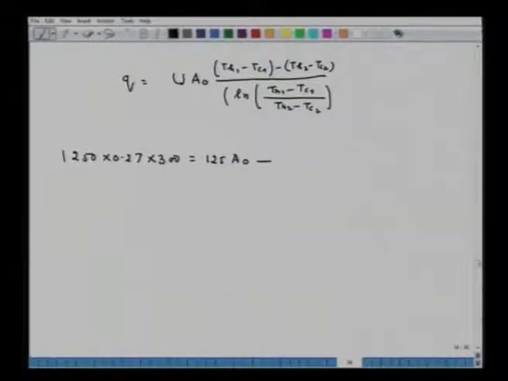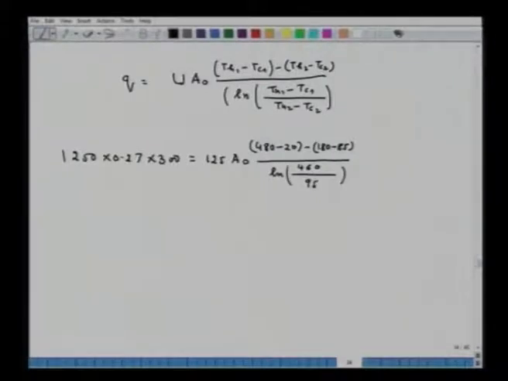Now, for co-current, I am writing down (480 minus 20) minus (180 minus 85) upon ln (460 upon 95).